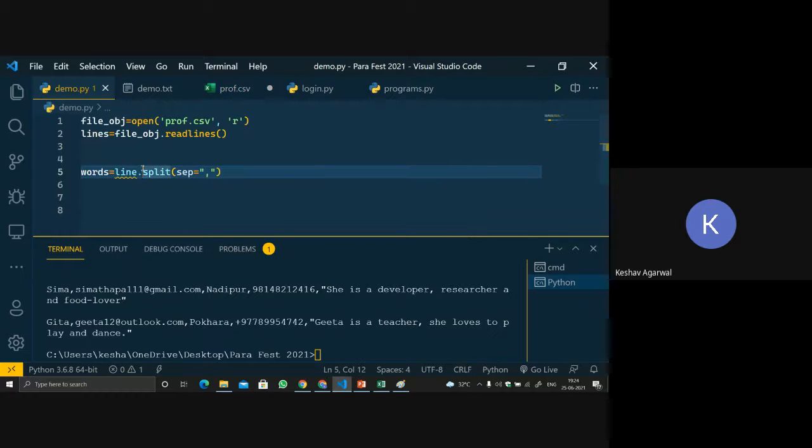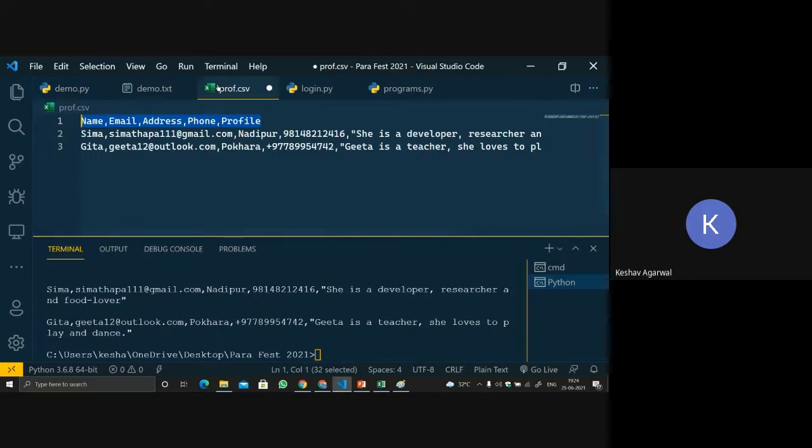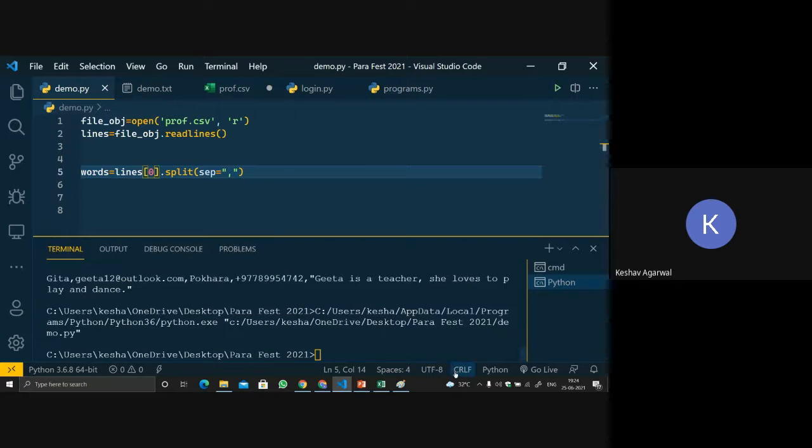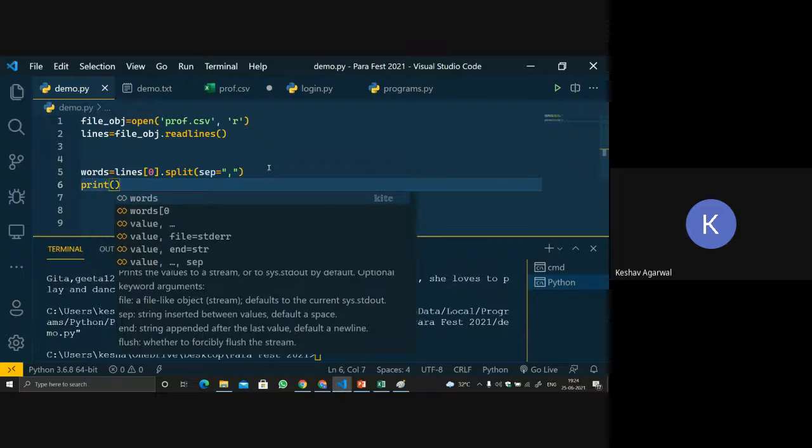So let's do one thing. We will do lines[0].split. Just see what I am doing with this particular line. Don't look at the code now, just understand the concept first. I have to print the words.